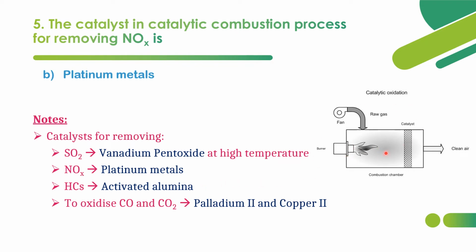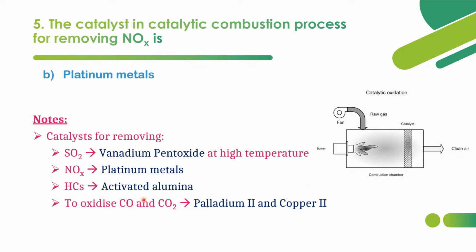So here the burner will be there, and the catalyst will be present here, and raw gas will be poured here. Because of the catalyst, for example, if the raw gas contains more amounts of SO2 and we have to remove that, then the catalyst will be vanadium pentoxide. So the catalyst will trap the SO2 substance and output the cleaner air.